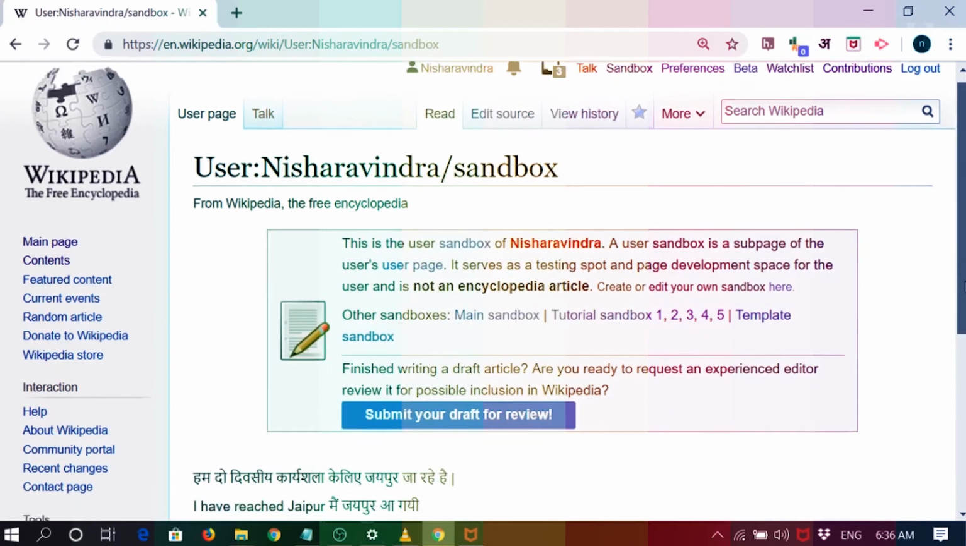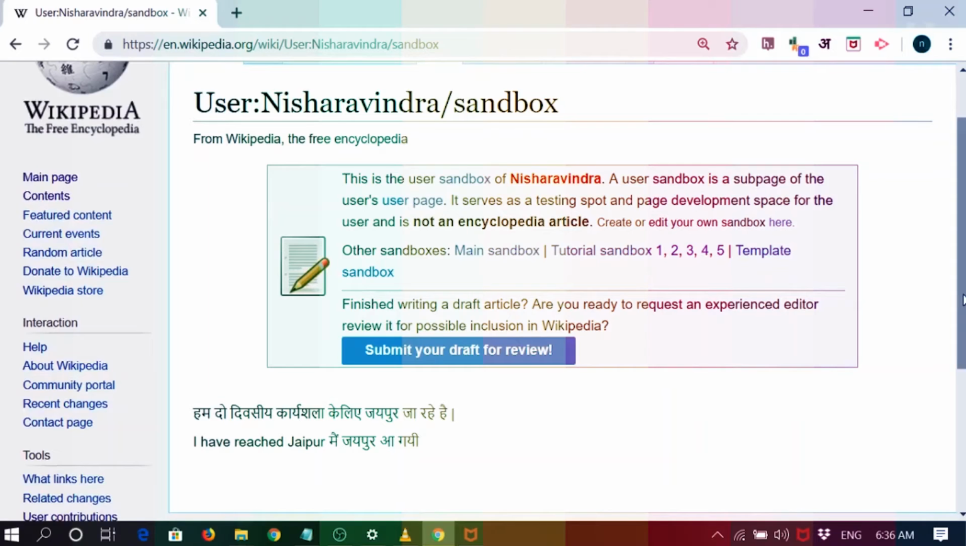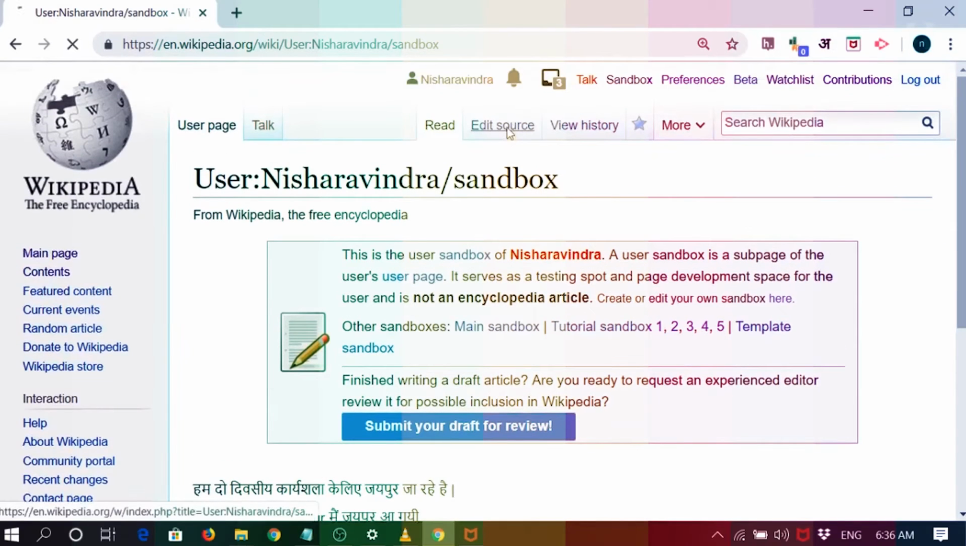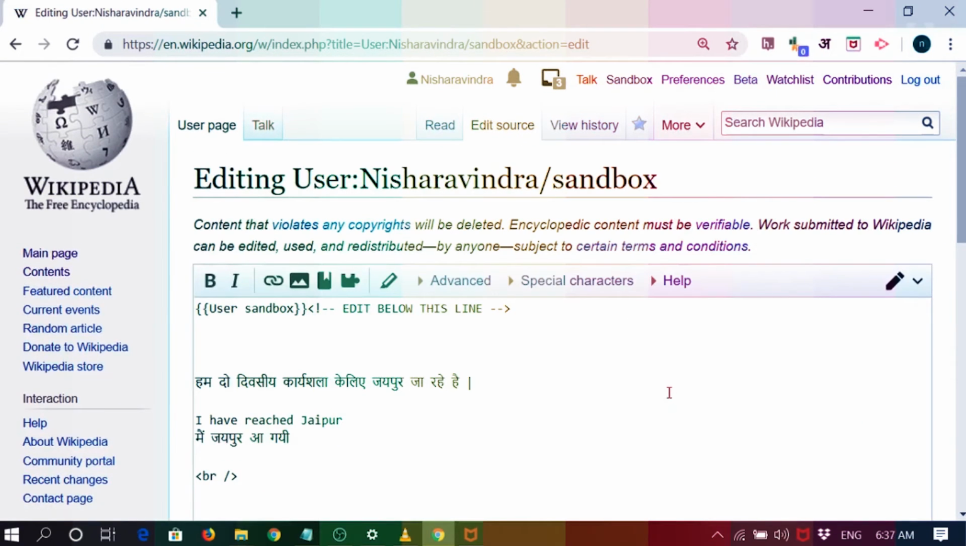If I need to make any changes on my sandbox, I'll just click on the edit source. Once I click on the edit source, you see that there is a certain kind of coding. And since most people don't know coding, there are two options available. One is editing like a Word document, and the other is coding. Once you click on this pencil kind of icon, you see two options: visual editing and source editing. Right now the source editing is highlighted, that means we are on the source editing page.